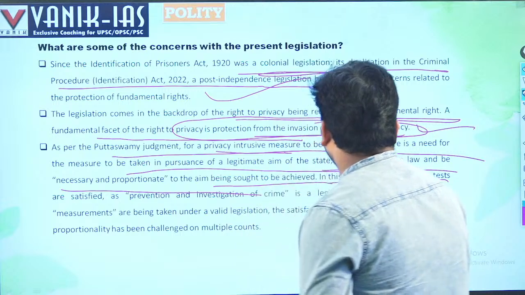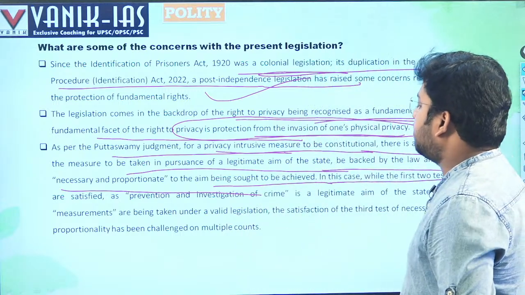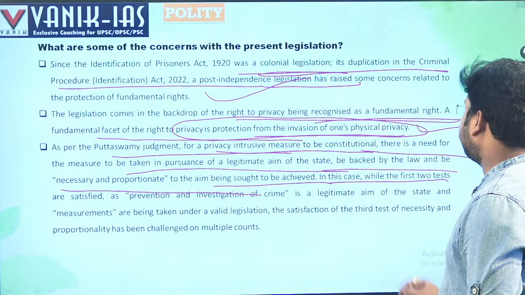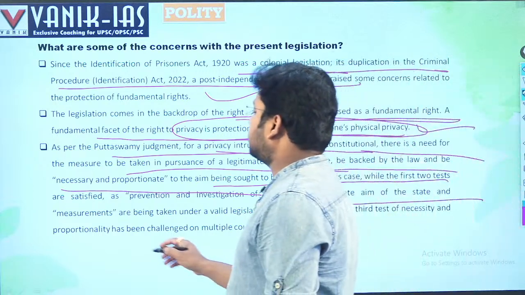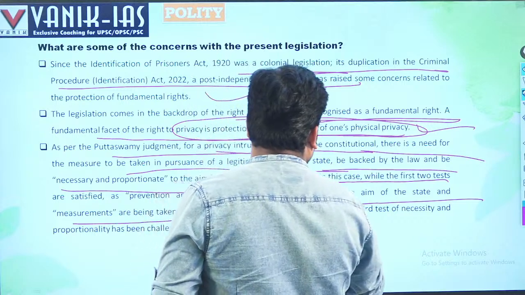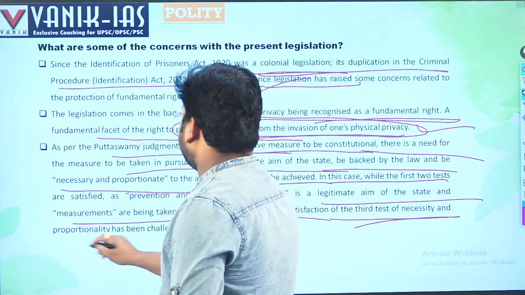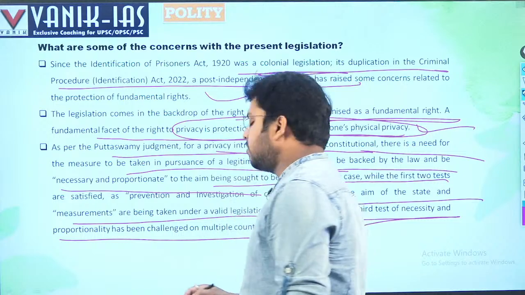In this case, while the first two tests are satisfied, since prevention and investigation of crime is a legitimate aim of the state and measurements are being taken under valid legislation, the satisfaction of the third test, necessity and proportionality, has to be examined on multiple counts.